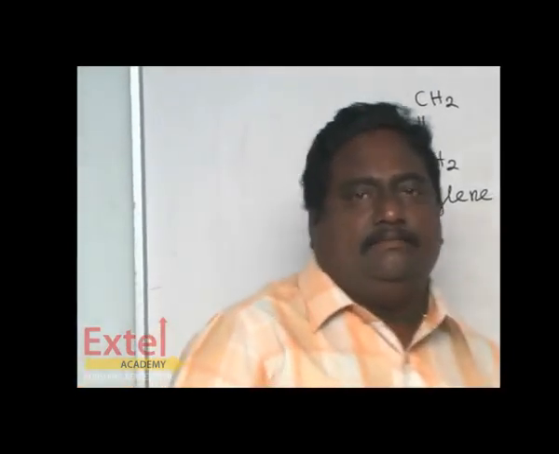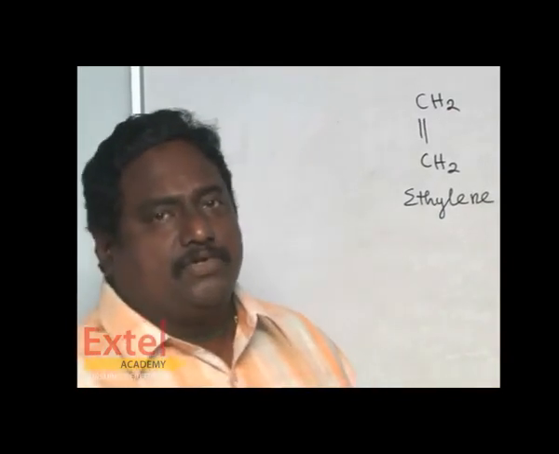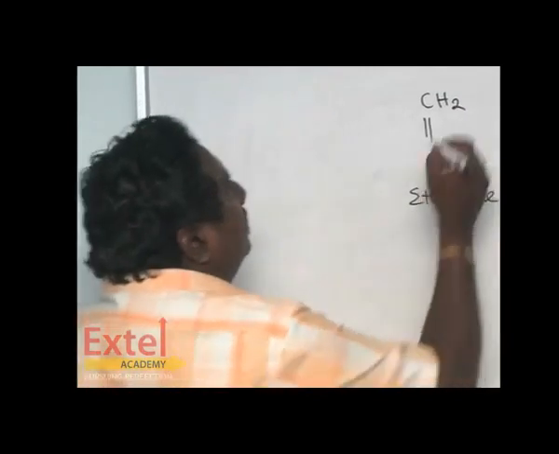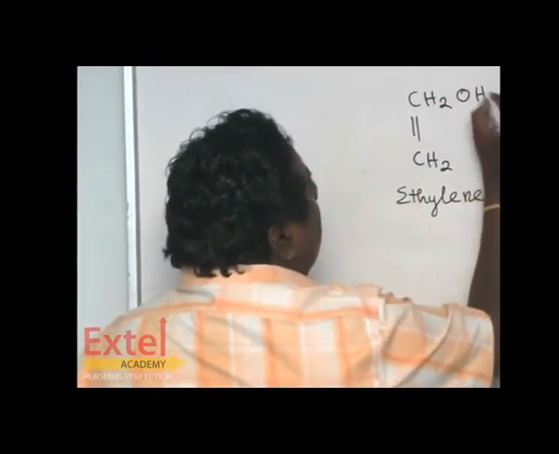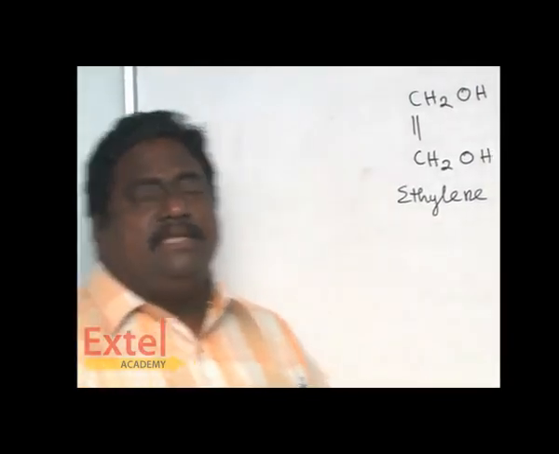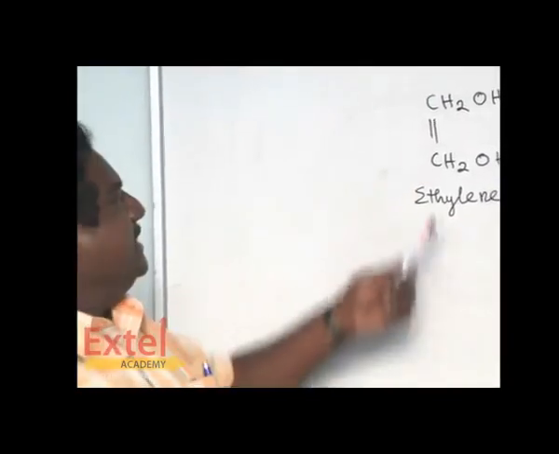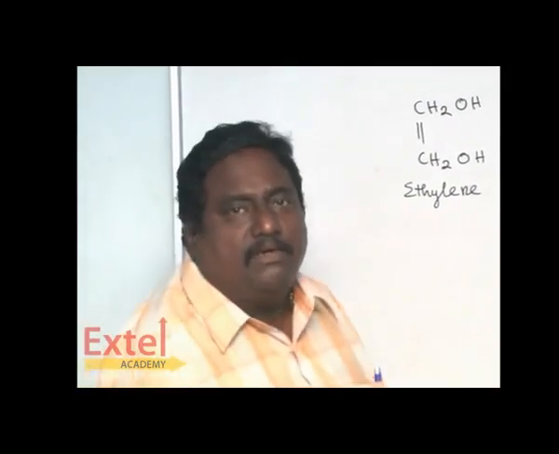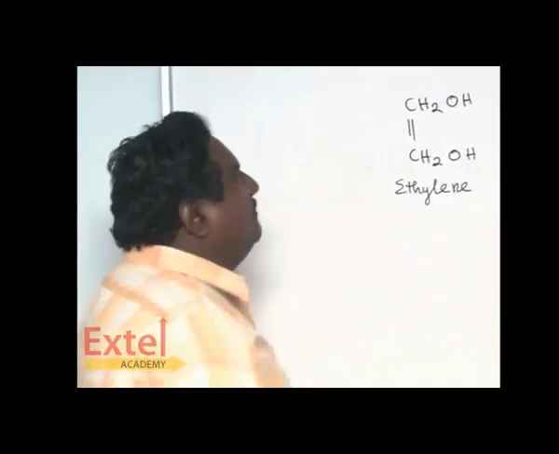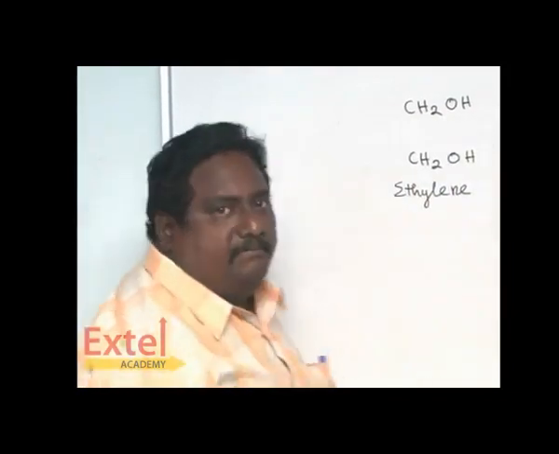Suppose two OH groups have been added, one OH here and another OH here, simultaneously across the double bond. While two OH have been added across the double bond, one of the bonds breaks.